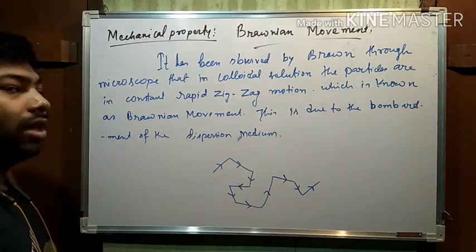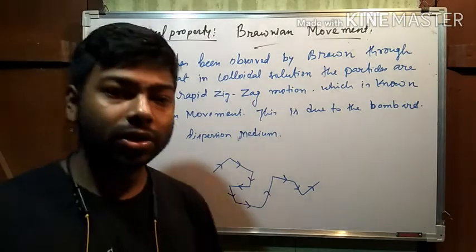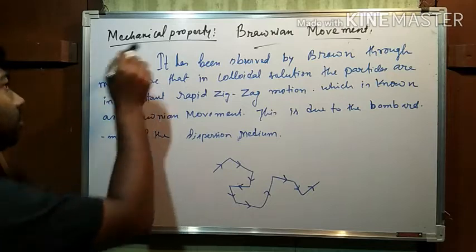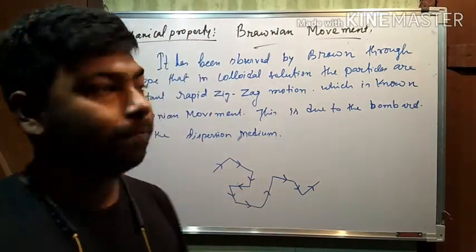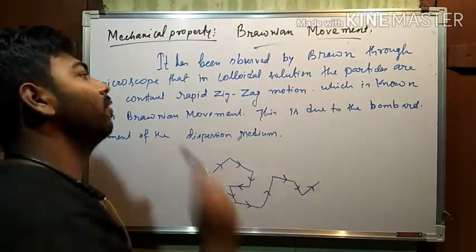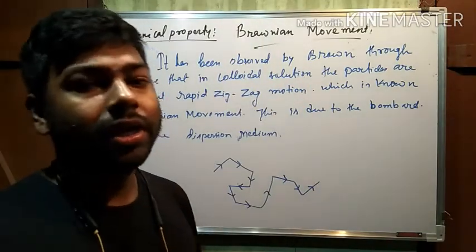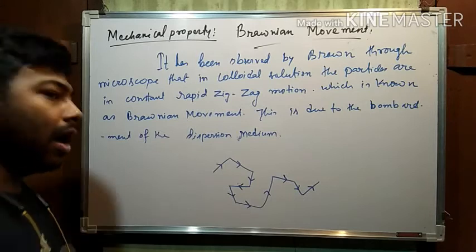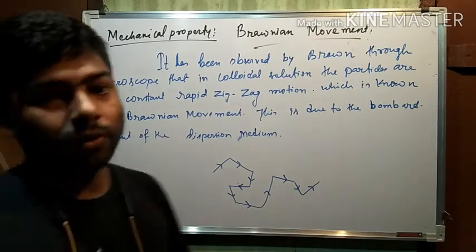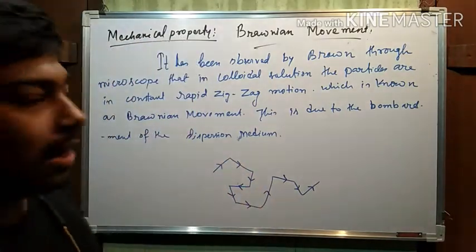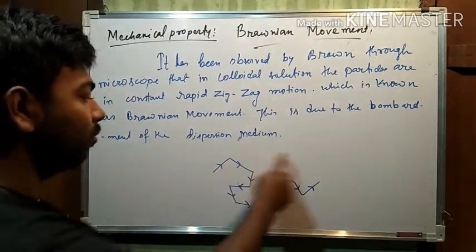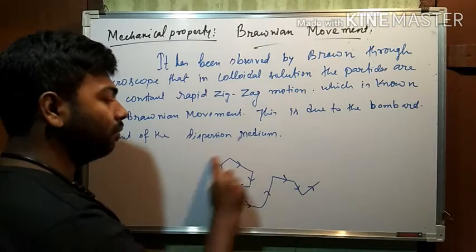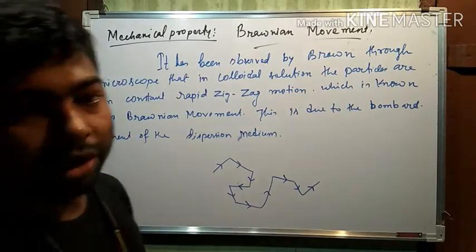As we're discussing the properties of colloidal solutions, this is the second property, which is the mechanical property, known as the Brownian movement. Brownian comes from the name of a scientist, Brown. Brown observed with the help of a microscope that the particles of colloids are randomly moving in a zigzag motion, and this random zigzag motion is known as the Brownian movement.